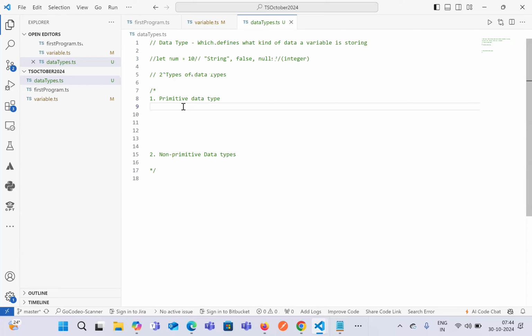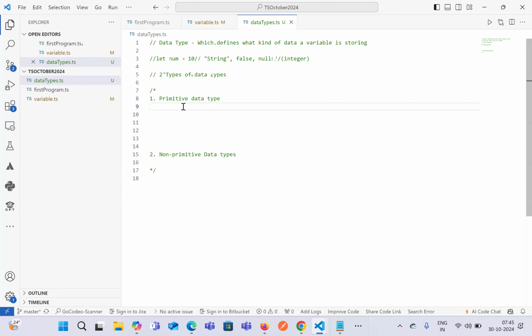In TypeScript, there are 5 most popular primitive data types. There are a few more which we'll discuss, but they are mostly never used.